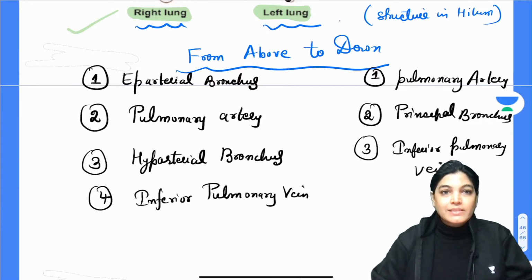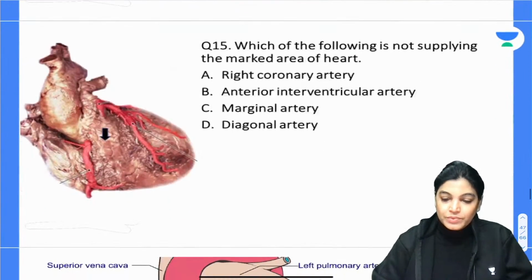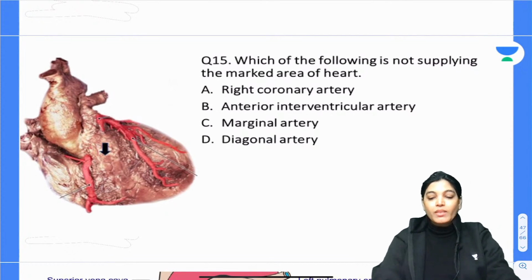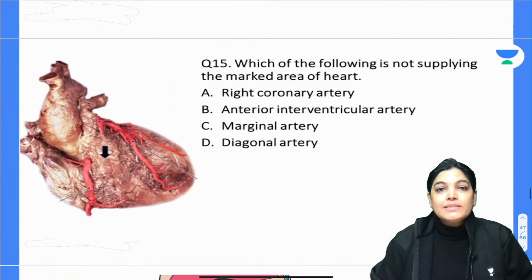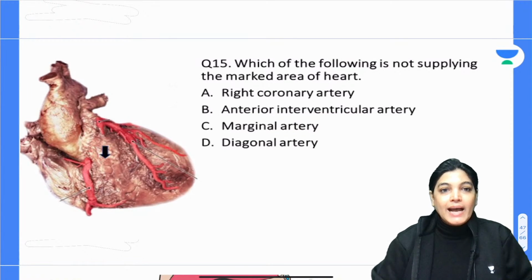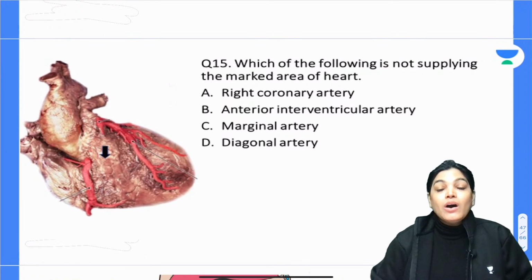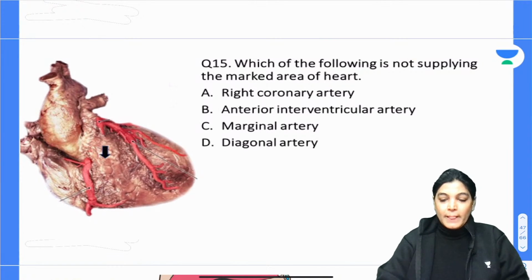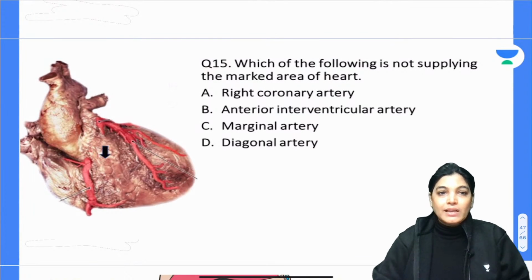Let's move on to the next MCQ, MCQ number 15. All the best my dear aspirants. Which of the following is not supplying the marked area of the heart? You can see the arrow marked area. First identify the chamber of the heart, and then tell me which of the following arteries is not giving any blood supply to this marked area. Your time starts now. Mark the correct answer: right coronary artery, anterior interventricular artery, marginal artery or diagonal artery.